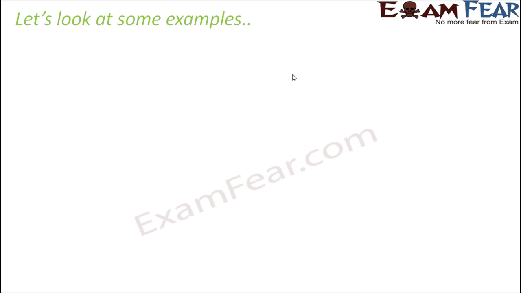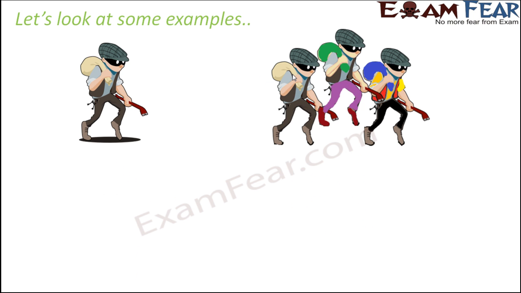Now if we look at more examples, for example, here the singular form is thief. But when you have many of them, it becomes thieves. Now just observe the pattern here. Again, in this case, the F is replaced with VES. So that is again something different. So just look at these examples. In case of girls, we just added S. In case of ladies, we replaced Y with IES. In case of thieves, we replaced F with VES.